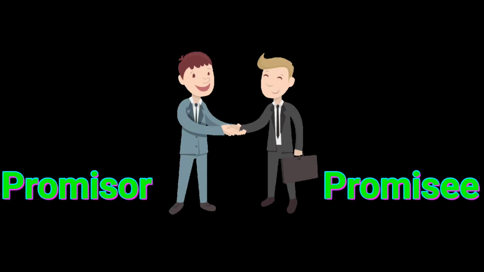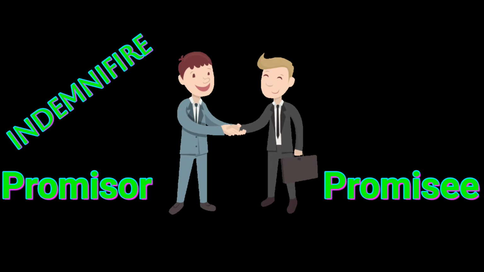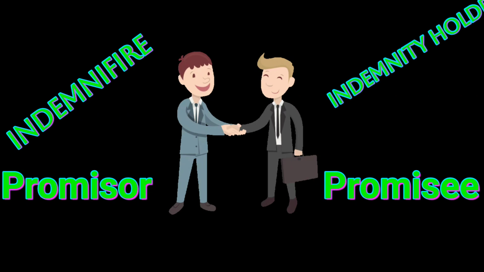It means here two parties are there. One is the person who promises to save the other, and the other is the person to whom the promise is given. The person who gives the promise to save the other is said to be an indemnifier, and the person to whom the promise is made is known as the indemnity holder. The indemnifier is also known as the promiser, and the indemnity holder is also known as the promisee. So here two parties are there, one is the indemnifier and another is the indemnity holder.